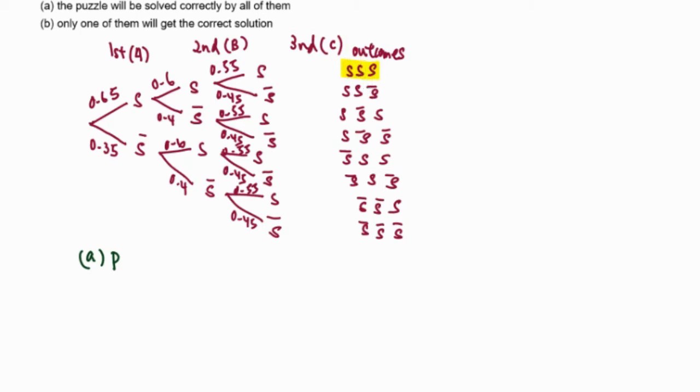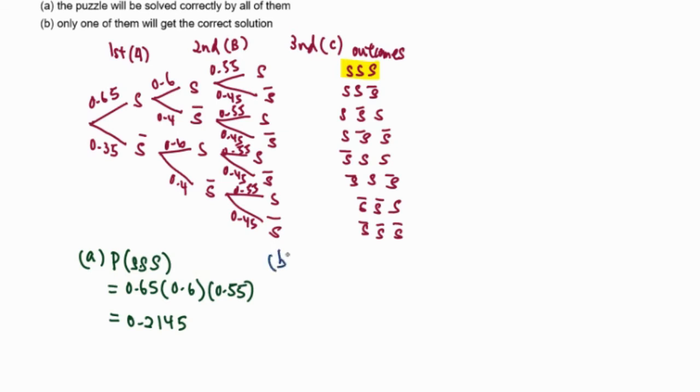The probability equals the first S, 0.65, times the second S, 0.6, times the third S, 0.55. So our probability will be 0.2145.